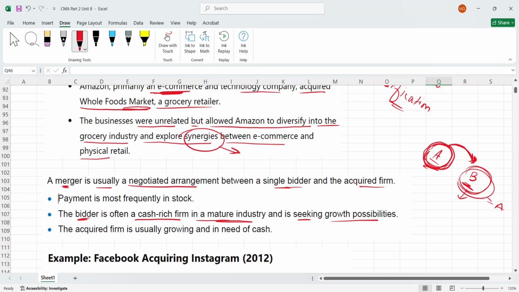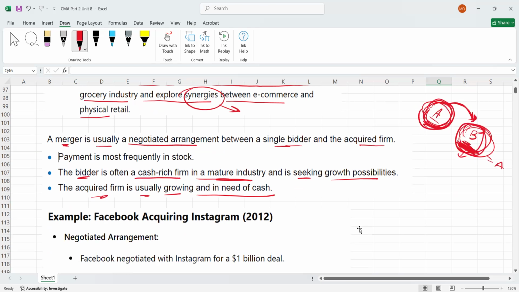And company B, the acquired firm, is usually growing and in need of cash. Maybe this company has the potential to grow, but they also need cash. So in that scenario, A has cash, B needs cash, so then they can merge, right?